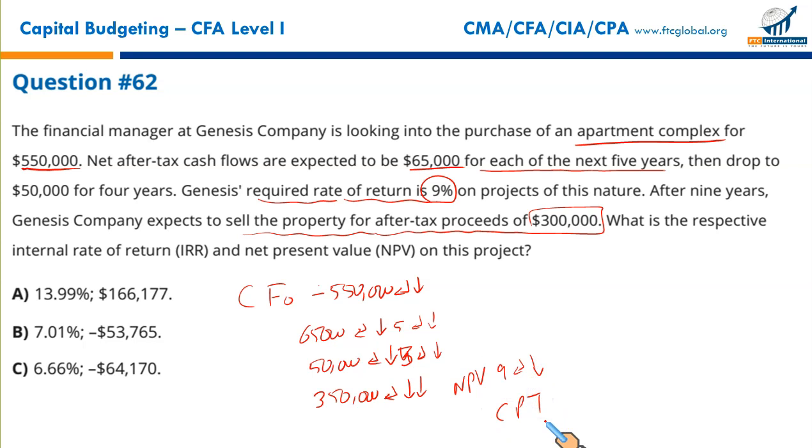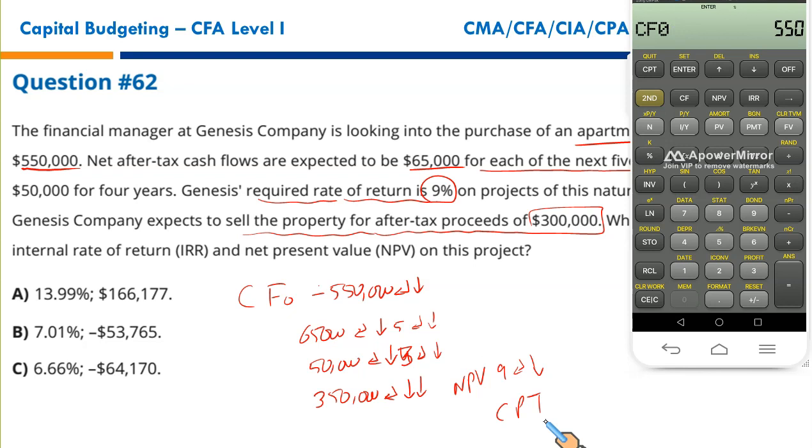Let's do it. 550 initial cash flow, negative, enter, down arrow key. $65,000, enter, down arrow key, frequency is 5, enter, down arrow key. Then $50,000, enter, down arrow key, frequency is 3, you press 3, enter, down arrow key. Then the terminal cash flow $350,000, positive, enter and down arrow key twice. Press NPV, enter the discount rate 9, enter, down arrow key, press CPT, and there you go.